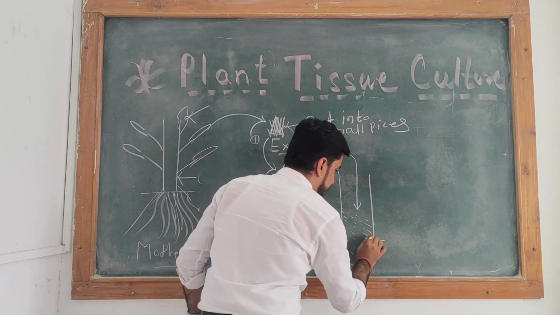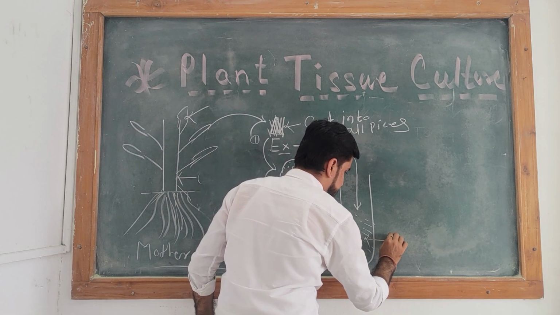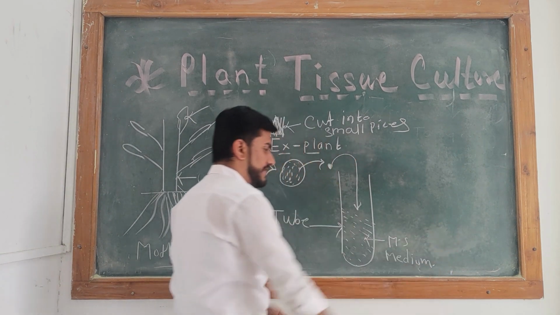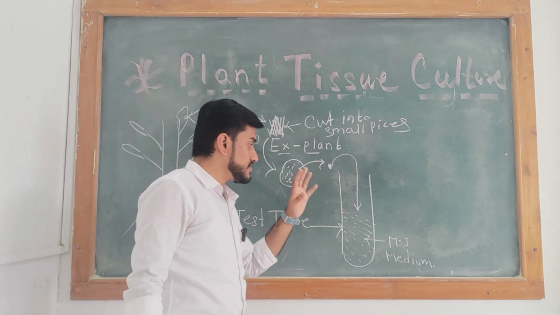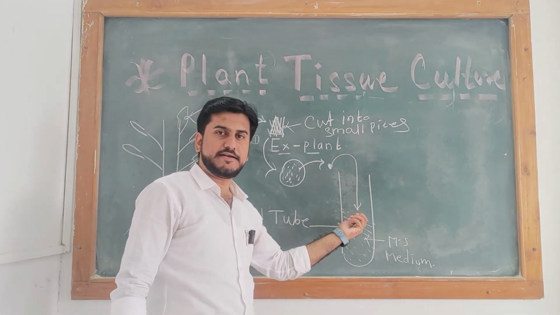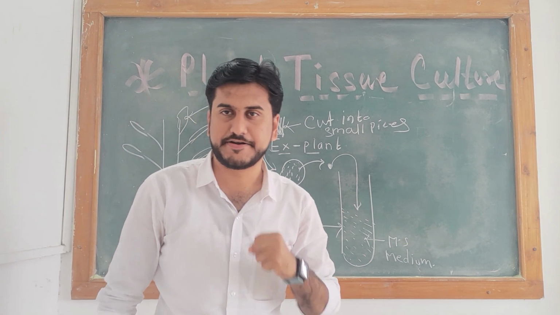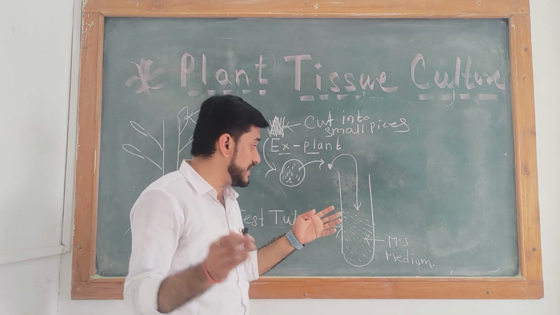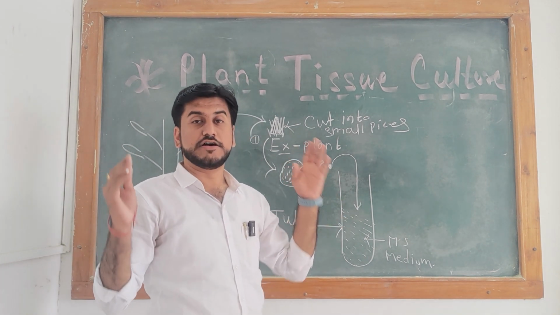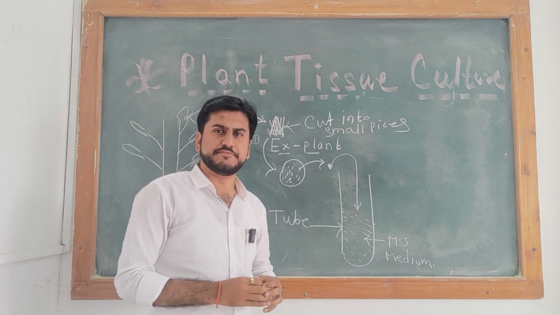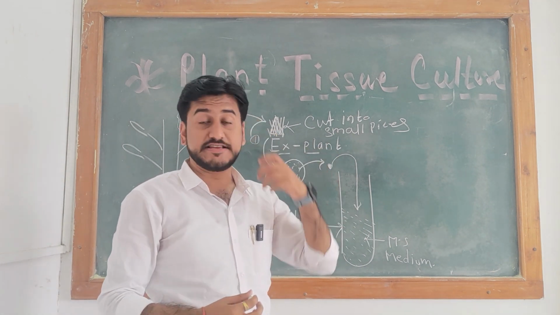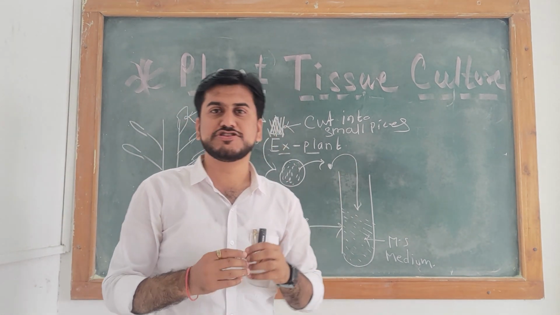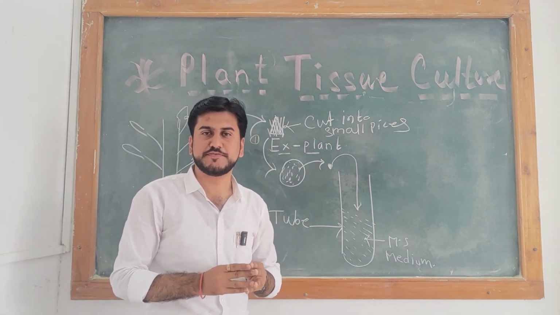medium, the MS medium. MS medium is a liquid medium. For growing this explant, it requires a large amount of nutrients, or more nutrition. For the growth and development of the explant, a large amount of nutrient is required. In natural harvesting methods, or a naturally growing plant in the field, the plant absorbs all types of nutrients or nourishment from the soil.